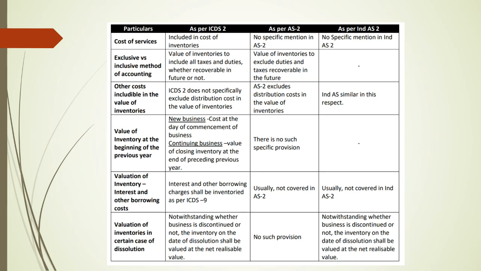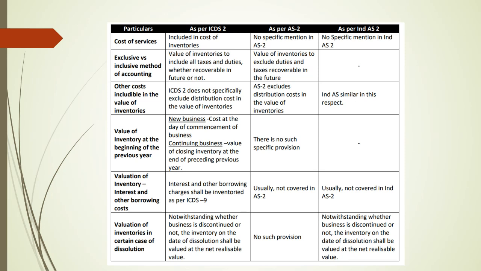The next point is regarding interest and other borrowing cost. ICDS 9 talks about borrowing cost. Usually, while valuing the inventory in the books, the finance cost and interest cost would not be included. But here it has been mentioned that as per ICDS 9, if borrowing cost is specifically chargeable to the revenue or to the assets, it can be added along with the inventories.